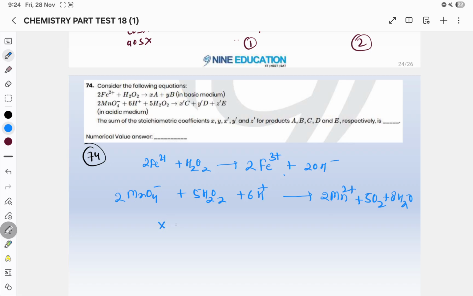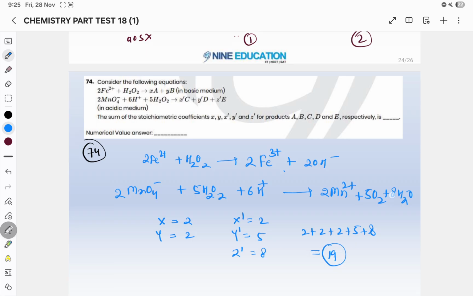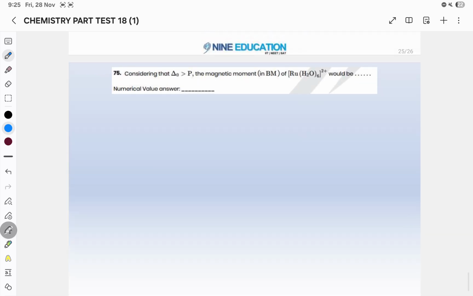So what is your x? x will be 2. What is your y? It is again 2. What is x dash? It is 2. y dash is 5, and z dash is 8. So if you do the sum of this, 2 plus 2 plus 2 plus 5 plus 8, you will get total 19.